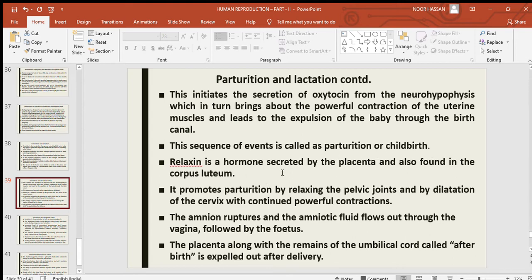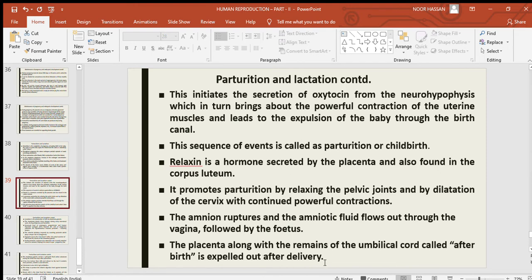Relaxin is a hormone secreted by the placenta and also found in the corpus luteum. It promotes parturition by relaxing the pelvic joints and by dilation of the cervix. With continued powerful contractions, the amnion ruptures and the amniotic fluid flows out through the vagina, followed by the fetus, which is also expelled.